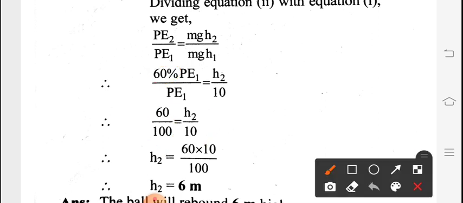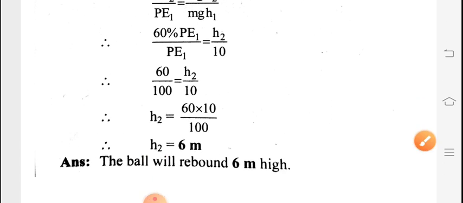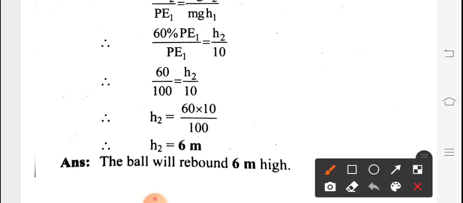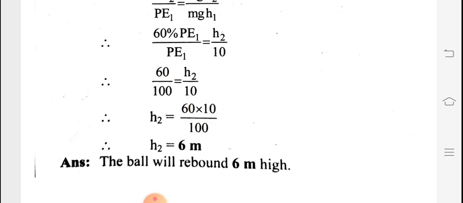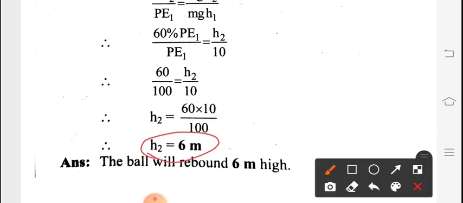Cross multiplying, h2 is equal to 60 multiplied by 10 divided by 100. This 0 gets cancelled and we get 6. So the rebounding height is 6 meter. The ball will rebound 6 meter high.